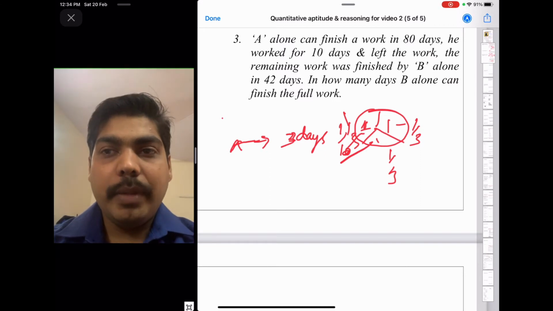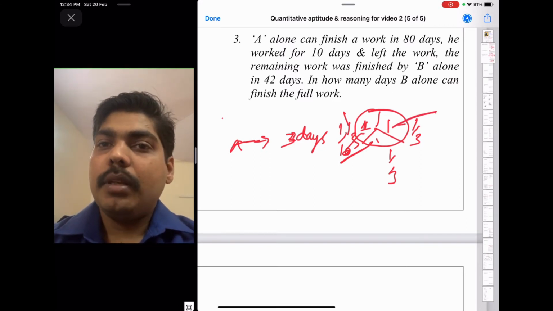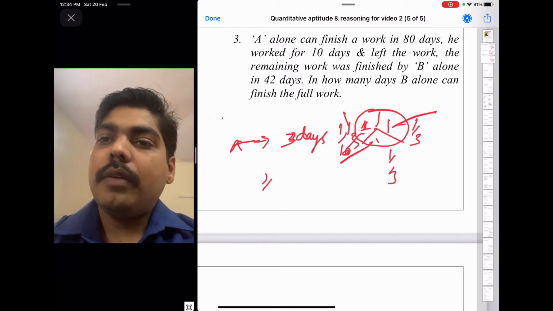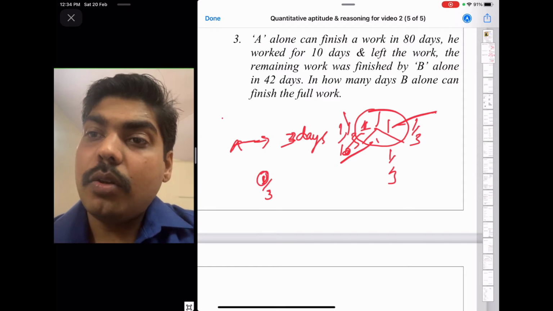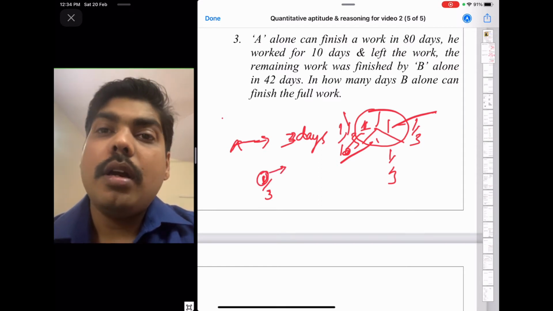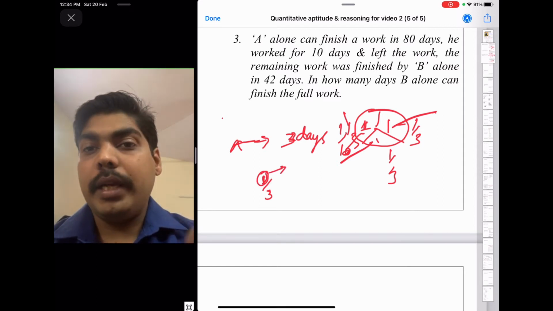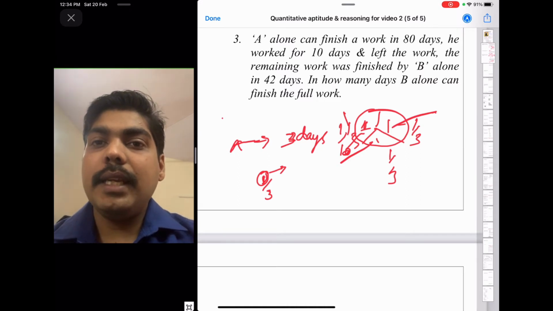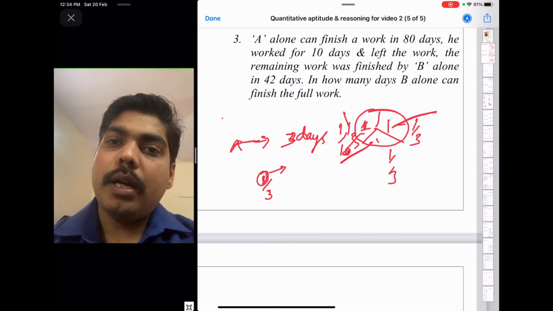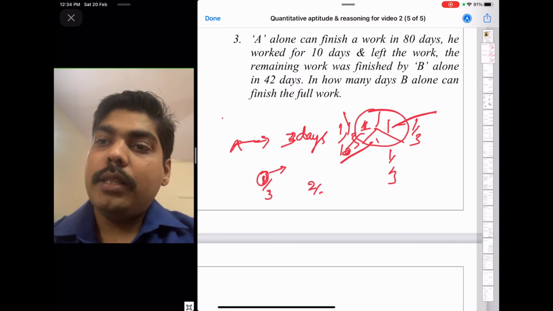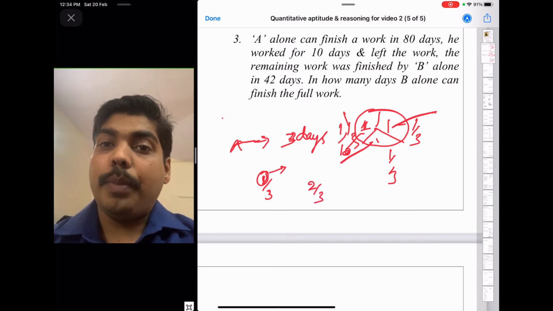What is the work remaining? 1 part is remaining. Okay, so whenever a fraction is there, like 1/3, that means the numerator says how much he completes in 1 day, or how much part he is taking at a time. So 2/3 means at a time he is taking 2 parts.